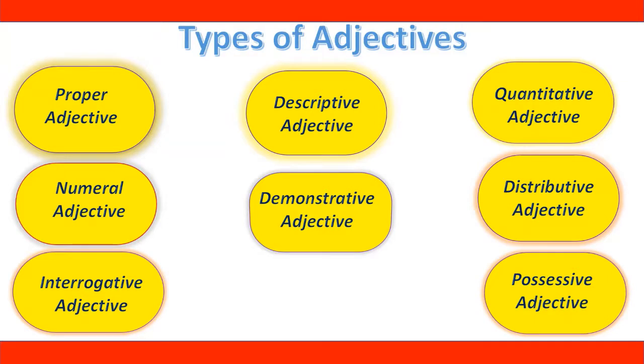So let's learn types of adjectives. 1. Proper adjective. 2. Descriptive adjective. 3. Quantitative adjective. 4. Numeral adjective. 5. Demonstrative adjective. 6. Distributive adjective. 7. Interrogative adjective. 8. Possessive adjective. So let's learn these adjectives in detail.